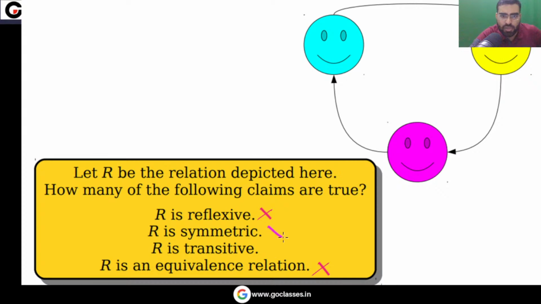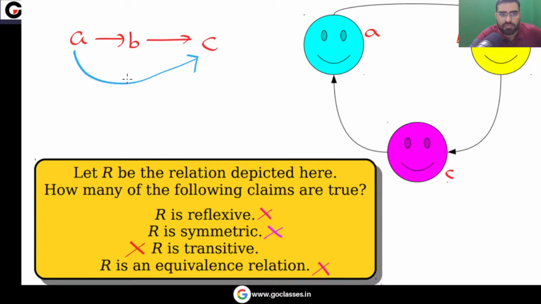R is not symmetric also, because you can easily see that yellow is related to pink, but pink is not related to yellow. What about transitive? This is not transitive also. Here A is related to B, B is related to C, but A is not related to C. So this is not transitive also. So none of the options are true here.